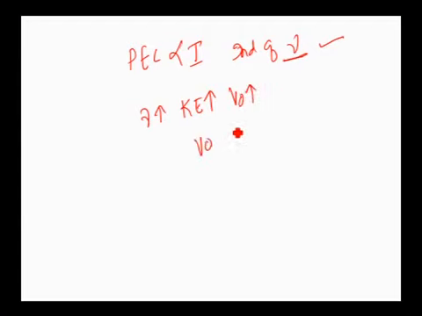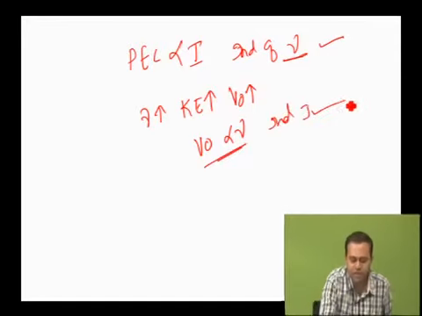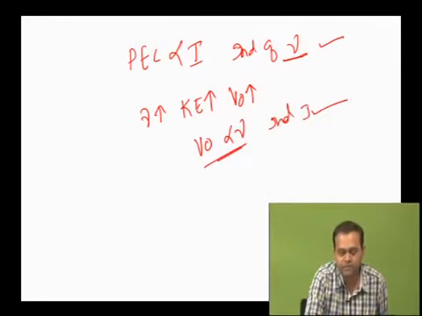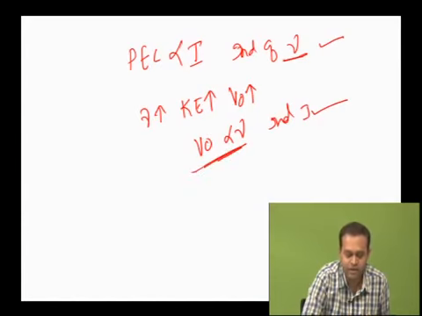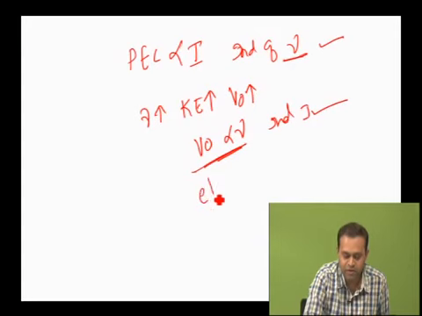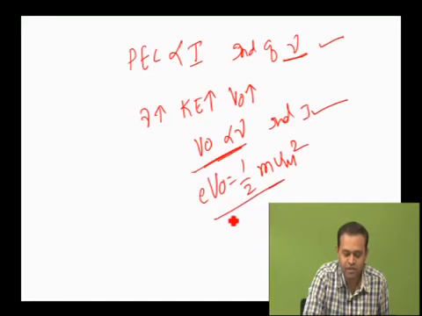That means the value of stopping potential is directly proportional to frequency and is independent of intensity of incident radiation. Clear? This is also an important one. Then the significance of stopping potential is to measure maximum kinetic energy. Therefore, e times V naught is equal to half m Vm square. This is also very important.